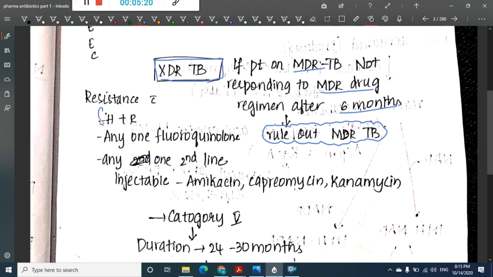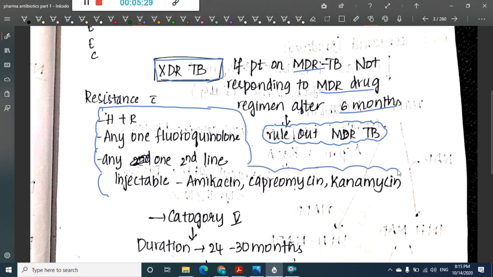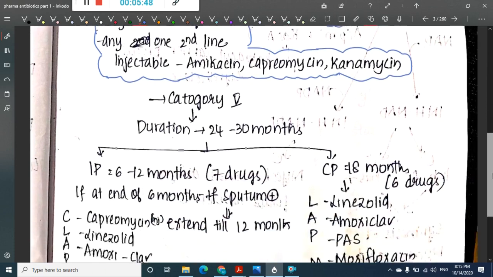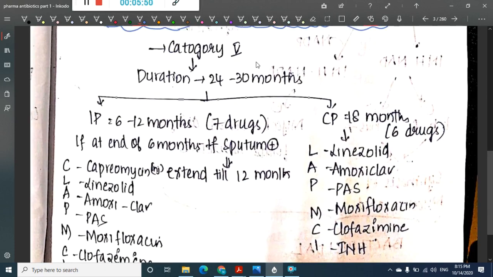So in XDR-TB, resistance is seen to at least 4 drugs, that is, resistance to both isoniazid and rifampicin, along with resistance to any one fluoroquinolone, and resistance to any one of the second line injectable agents: amikacin, capreomycin or kanamycin. If resistance is seen to any of these second line agents, then we call it XDR-TB, that means extremely drug resistant TB.